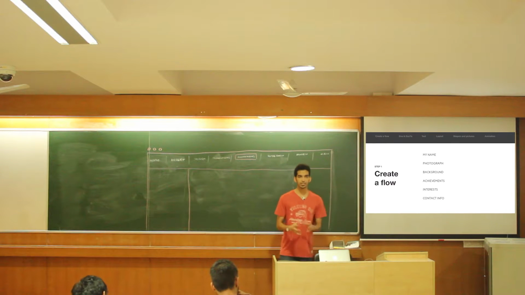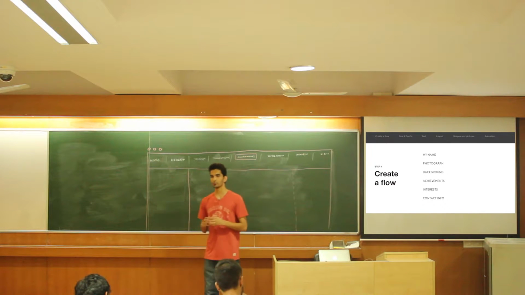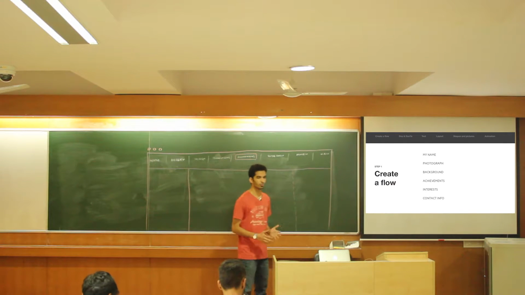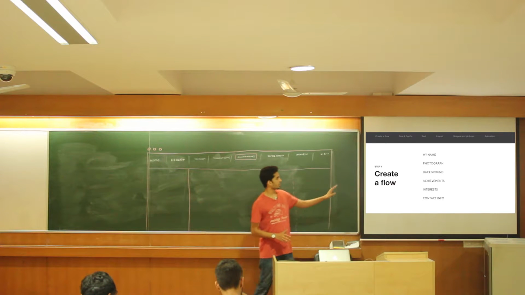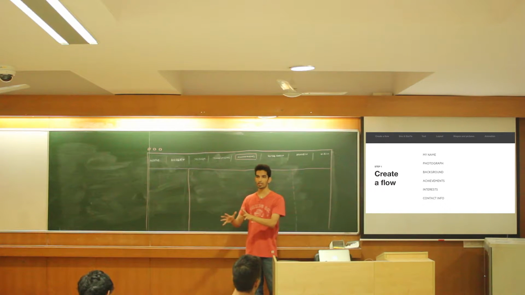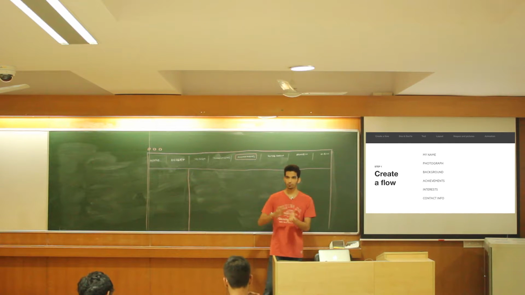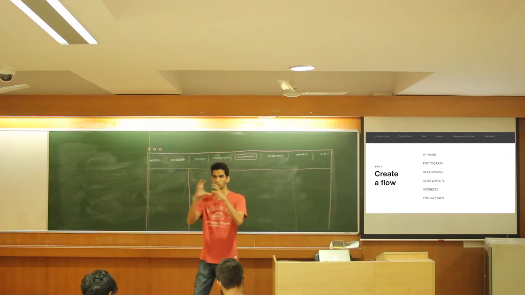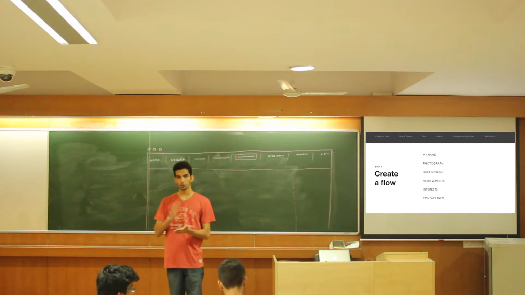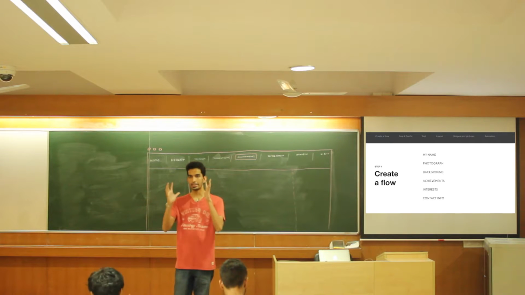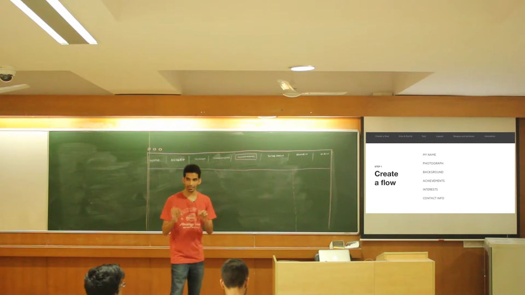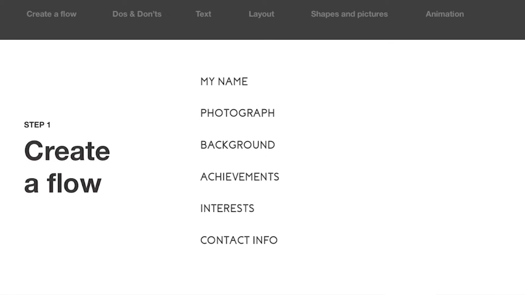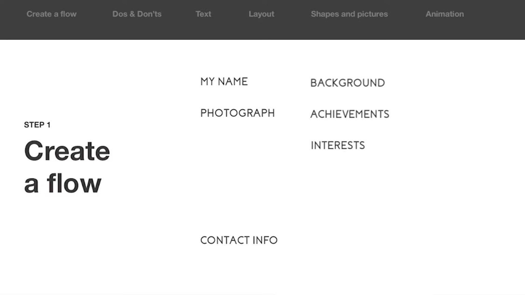The next step here is clubbing these points that you've jotted out together and combining them into slides. So I feel that my name and photograph will form one slide and that should do it. Whereas background, achievements and interests should come in another slide, and contact info in another, right? Now, one essential point in creating these slide groups is that you should communicate only one central point at any given point of time when you're talking. Okay, we'll come to that in the next slide, but you should keep that in mind. Okay, so we club these together in slides, right? So I feel these are good clubs, right?